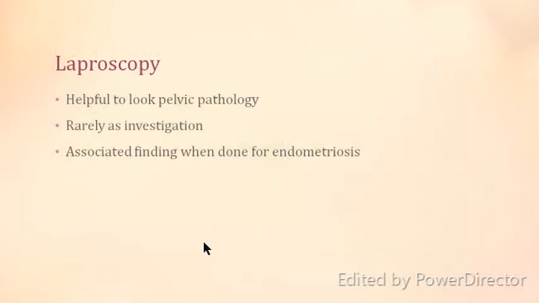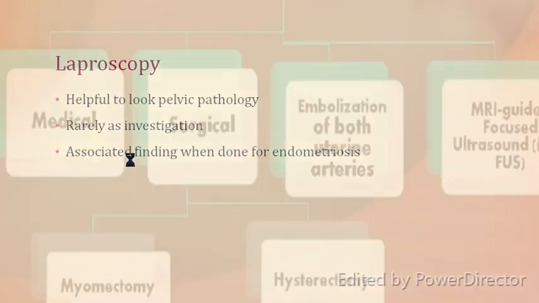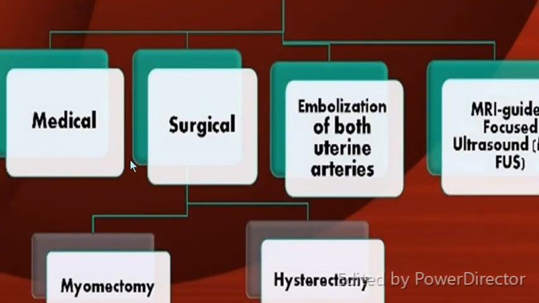So laparoscopy is helpful to look into the pathology, rarely used as an investigation because, unlike sonography, it is an invasive investigation, and as an associated finding, when you are doing a laparoscopy for endometriosis, you can find a fibroid associated with it. So this brings us to the end of the lecture.